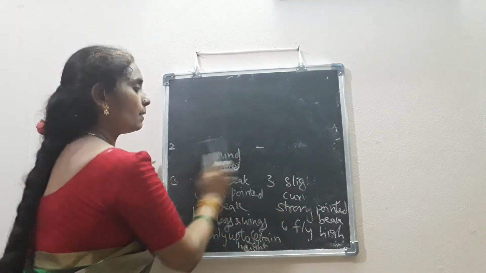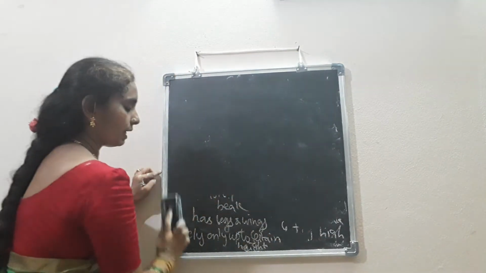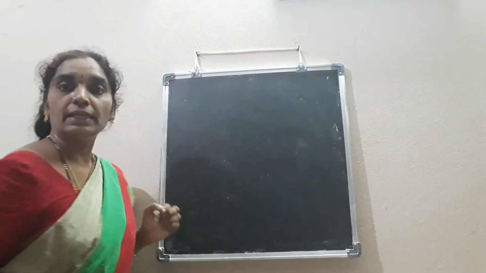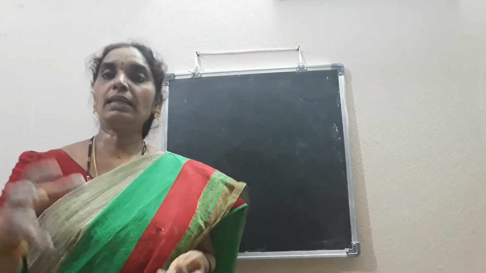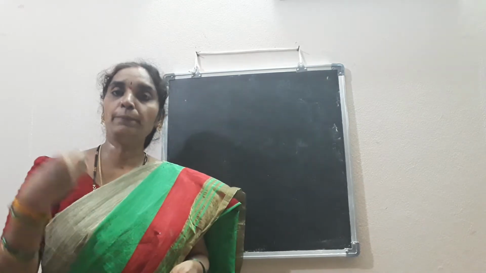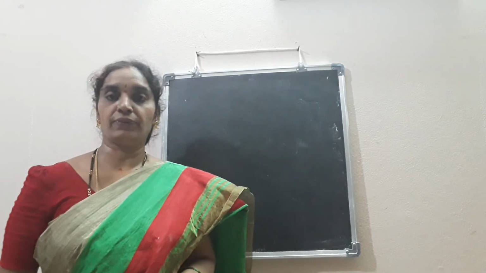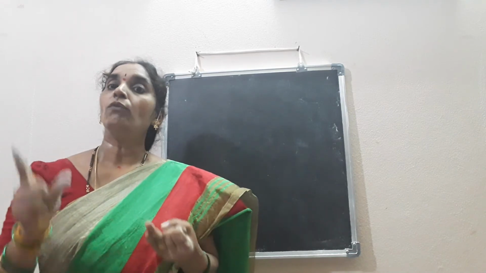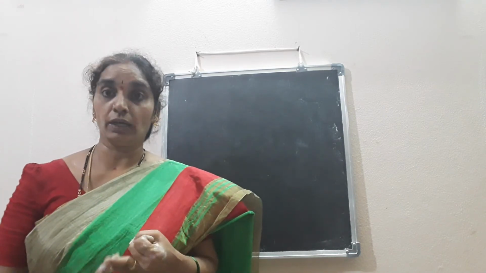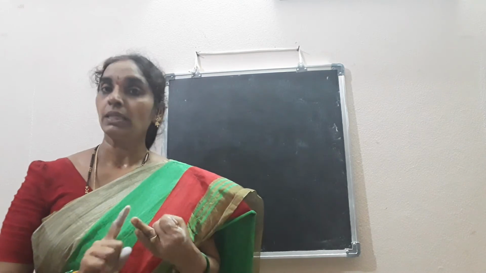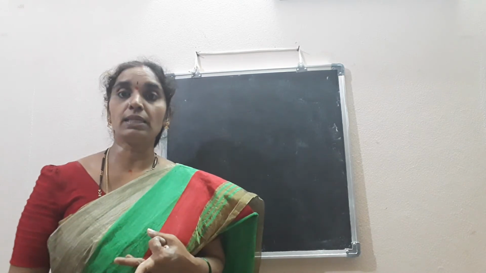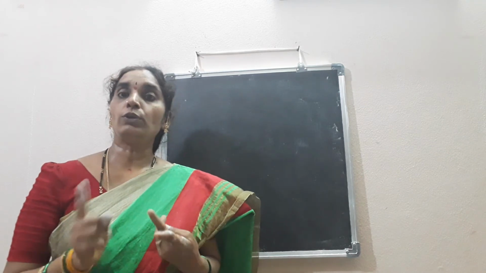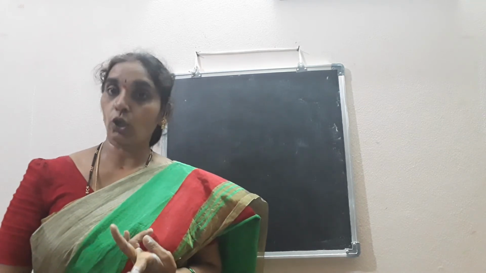So you can extend the points like this: their food habits, the group they belong to, the type of beak they have. Like that, you can take the main points and write the differences. First, you should see the group to which they belong. What are the mouth parts, how they take in the food, that you have to see. Next, you have to see their food habits. What do they eat? Then you have to move to their movement or locomotion.